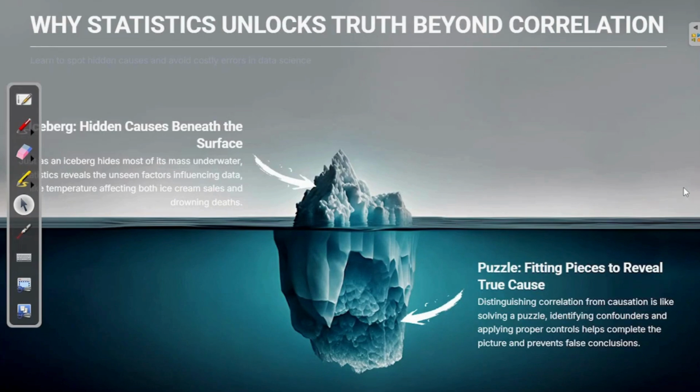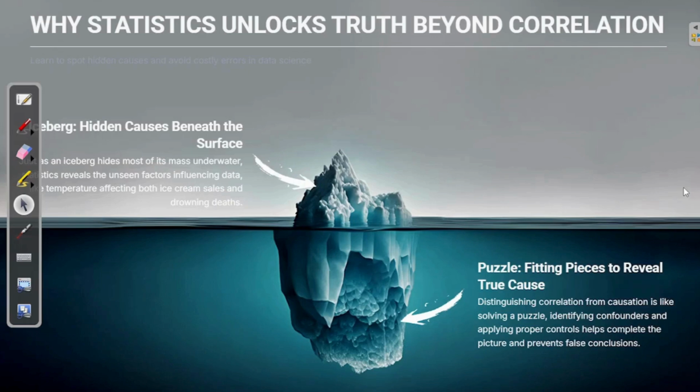Now, why does statistics unlock truth beyond correlation? Just see this image of an iceberg. The iceberg looks small on top of the water and huge at the bottom. It hides most of its mass underwater. Statistics also reveals the unseen factors, like what is influencing the data. Just imagine in summer, sales of ice cream increase, and at the same time drowning deaths in sea or river also increase. So does it have any kind of correlation? Do ice cream sales and drowning deaths have any kind of correlation?